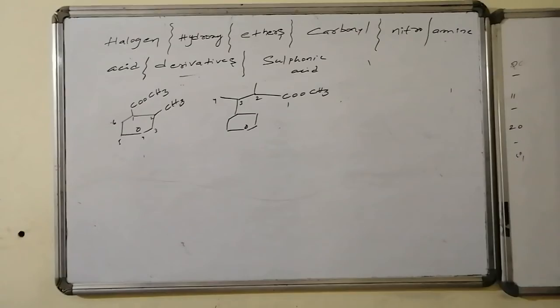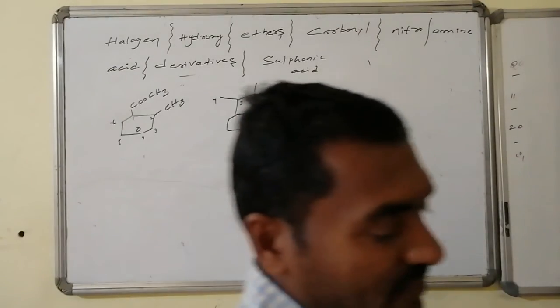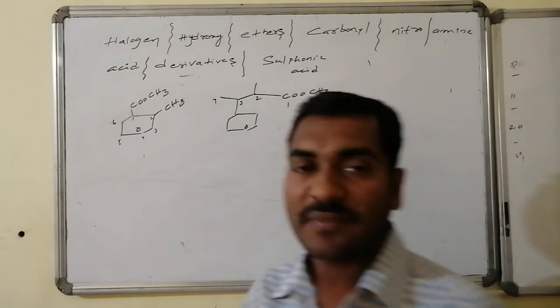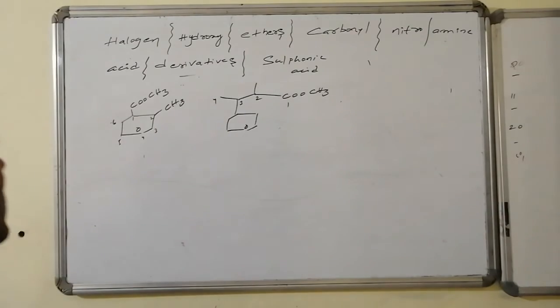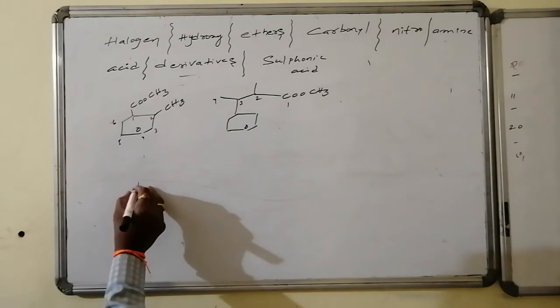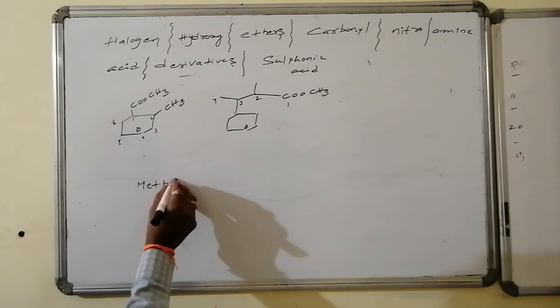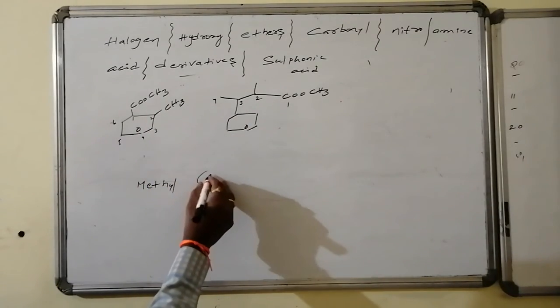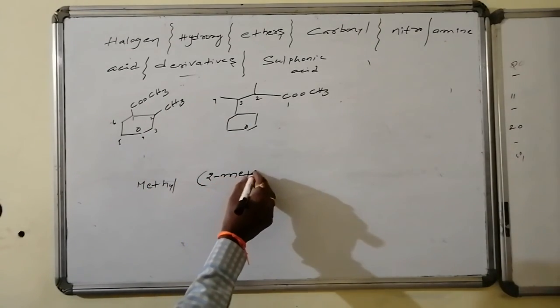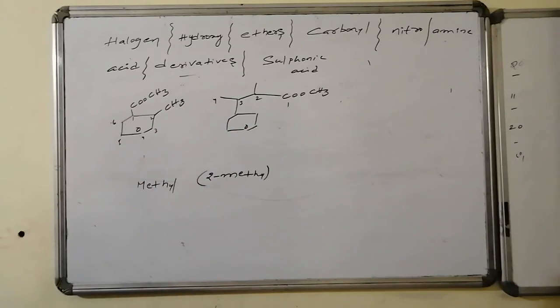Yes, the name of the first compound, which is an ester, one of the derivatives of acid, is alkyl alkanoate, that is methyl followed by alkanoate, and this is methyl 2-methylbenzoate.